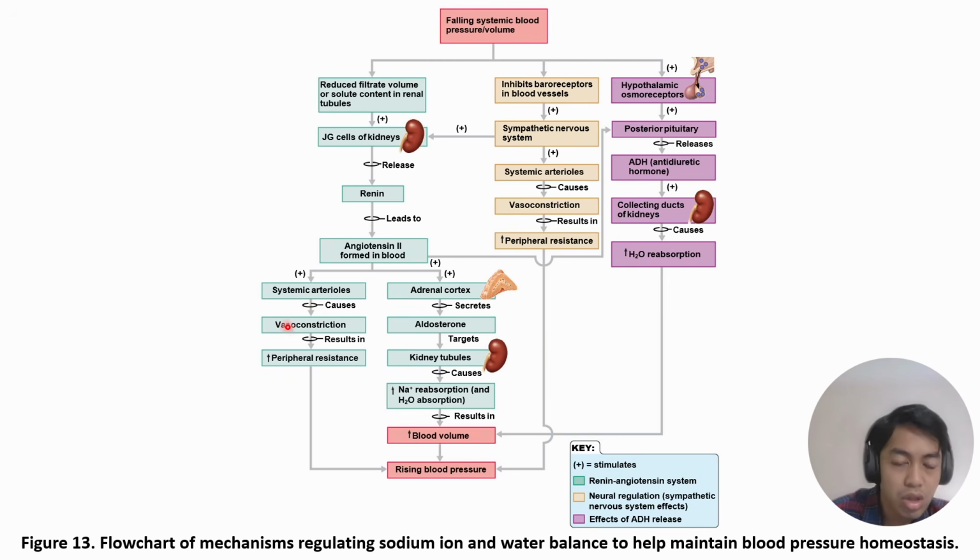cause the vasoconstriction or the decrease in the diameter of the arterioles, resulting in increase in blood pressure. The adrenal cortex is also stimulated to release aldosterone to target the kidney tubules to increase the reabsorption of water and sodium, okay, resulting in an increase in blood volume and an increase in blood pressure as well.